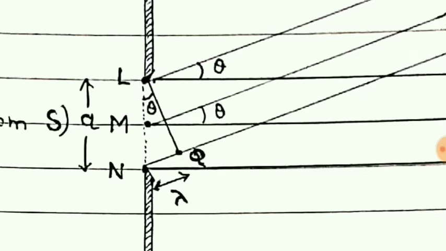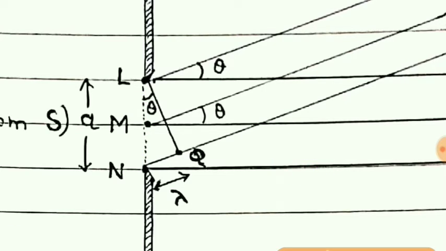And if we take any other point between L and M, and select a corresponding point between M and N, the phase difference between these two will also be 180. So for all the points between L and M, we get points between M and N which have a phase difference of 180. And so what will happen?